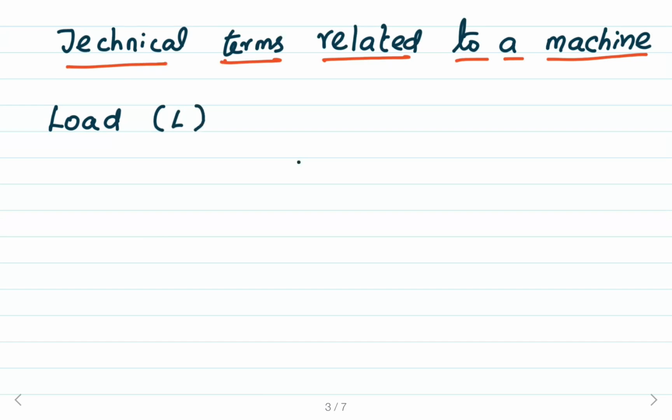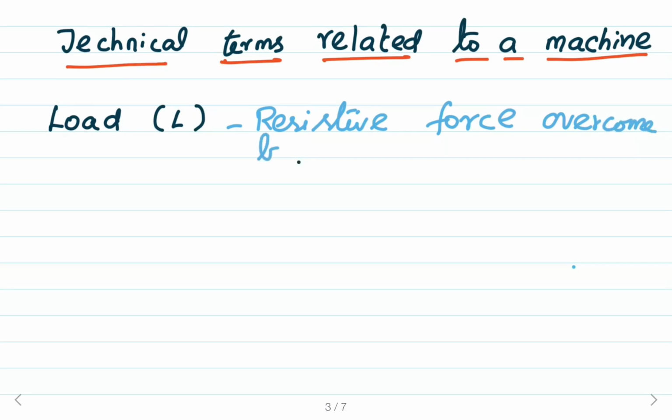So, I can say load is the resistive force being overcome by the machine, and it is represented by the symbol L.